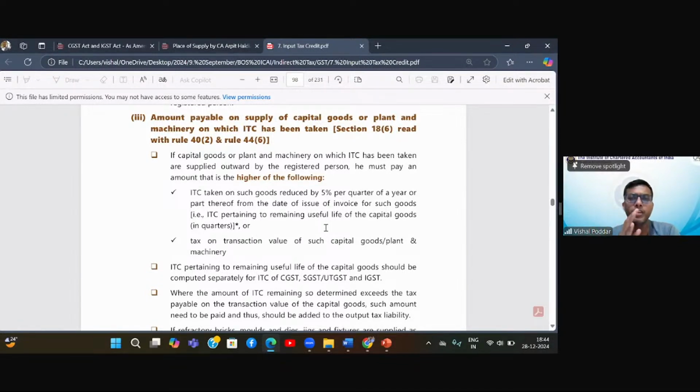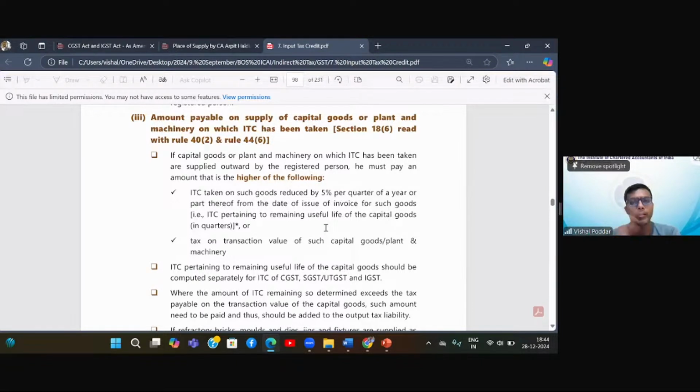In this case, the first part of section 18 says whatever ITC you did not avail earlier on the goods which are lying in stock, you can avail now. Now, the difference is in these four cases, the first two cases deal with non-registration to registration. Over there, ITC on goods lying as inputs in your stock can only be availed. Whereas in the other two cases, where your composition is now switching to regular or you are registered supplying exempt goods, and now those goods have become taxable, you will be eligible to avail ITC of inputs as well as capital goods which are lying in your stock.